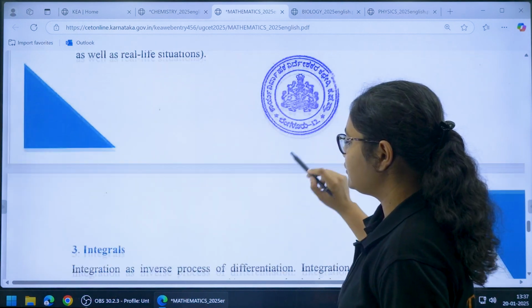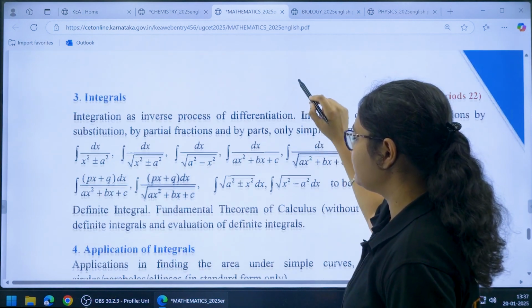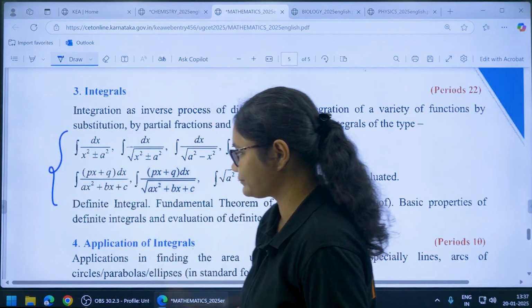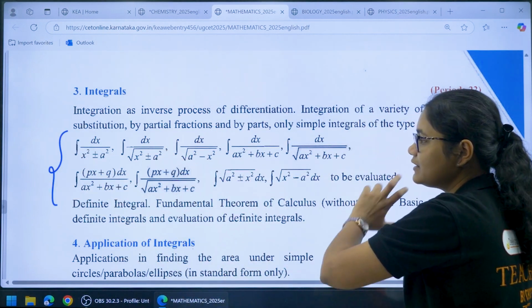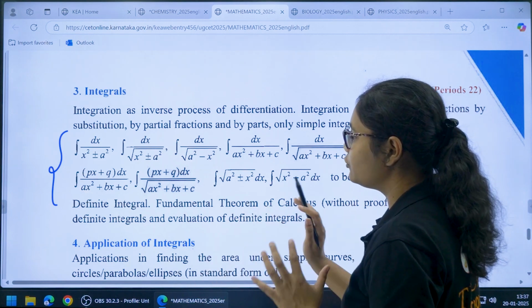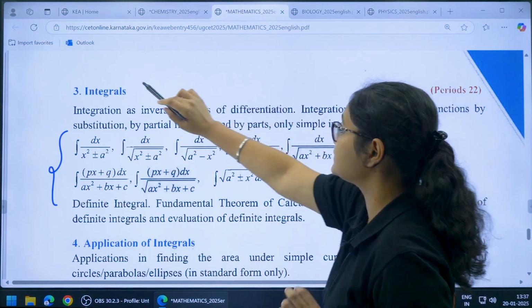Okay, then you have integrals, again please have a special focus on this one, where the formulas are given to you, which formulas will be asked. So make sure that you do questions from these particular formulas definitely.